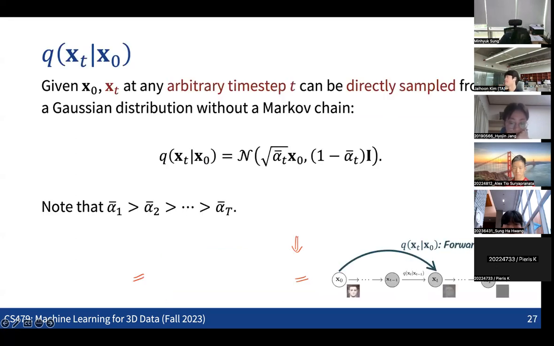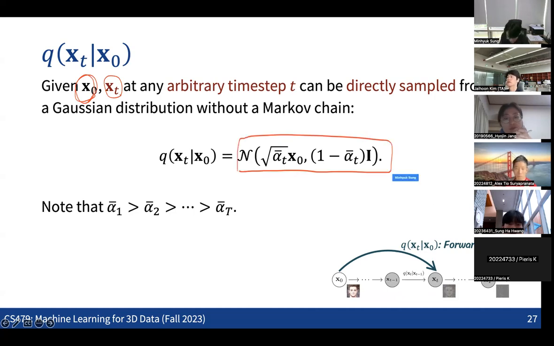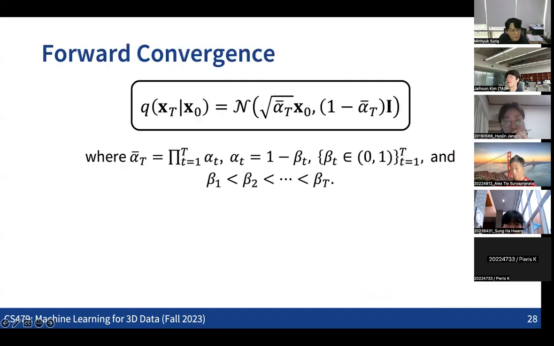So given x0, any xt at an arbitrary time t can be directly sampled from the Gaussian distribution without the sequential Markov chain process. And the transition from x0 to xt is defined in this Gaussian form. That's also an important effect that we're going to see. Then, given this, we also want to see whether xt, in this form, finally converges to the unit Gaussian, right?